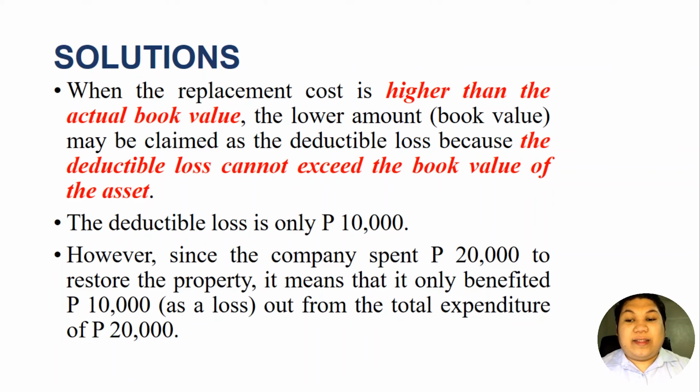So there's only 10,000 tax benefit instead of 20,000. In that case, we will split the replacement cost: one, the 10,000 book value to be deducted from our gross income as the loss, and two, the amount to be capitalized, added to our asset.